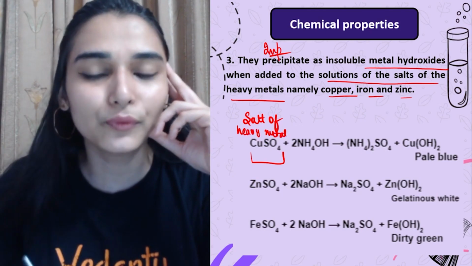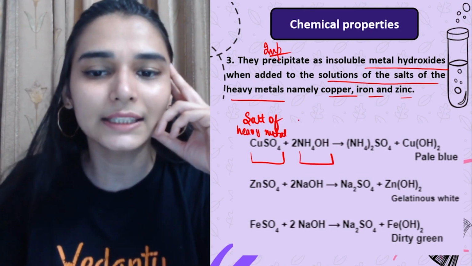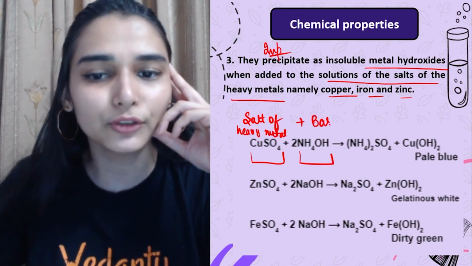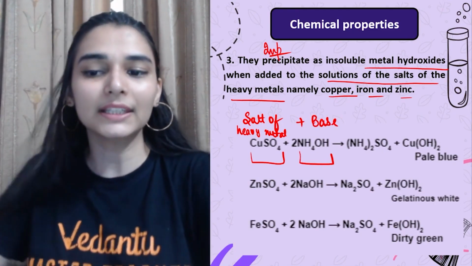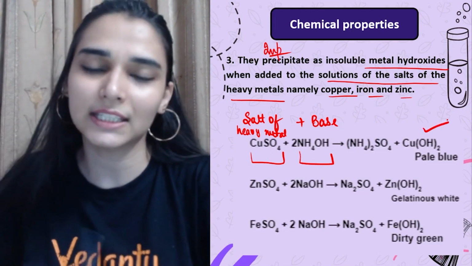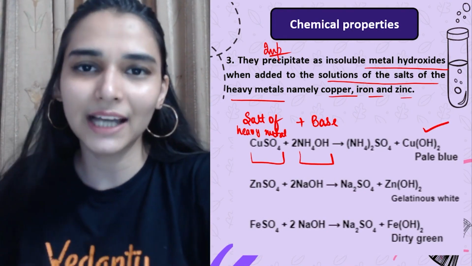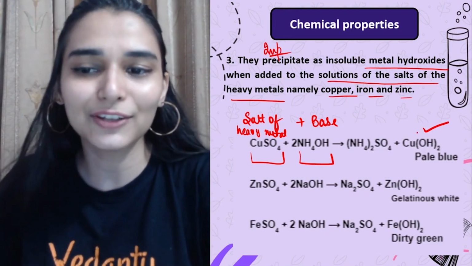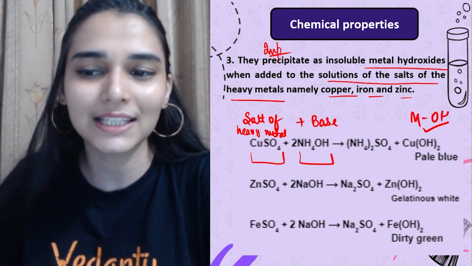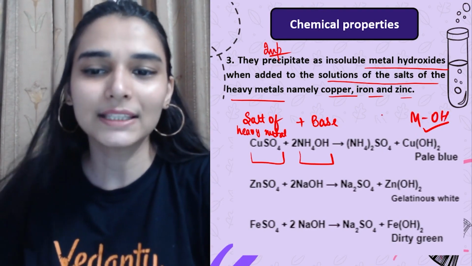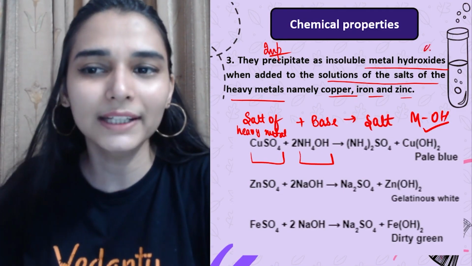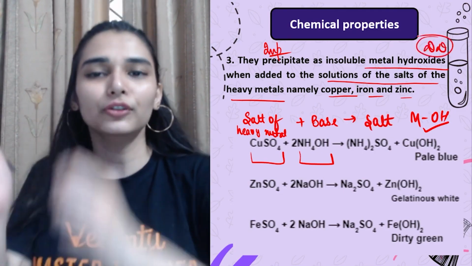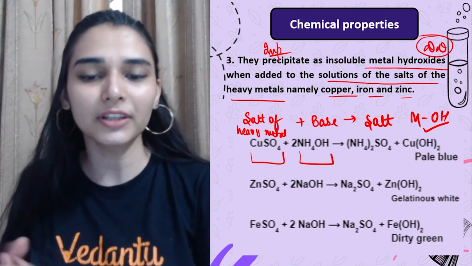Okay, and what we need to do, we have to take these bases जिसकी मैं बात कर रही हूँ. I have taken the base, added it to the salt of a heavy metal, then they will simply precipitate out. जो भी आपने metal लिया होगा, metal का salt, that metal hydroxide will simply precipitate out, right? So you can see along with the formation of a salt. Again, these are all double displacement reactions. So you can simply make the products by exchanging the ions.